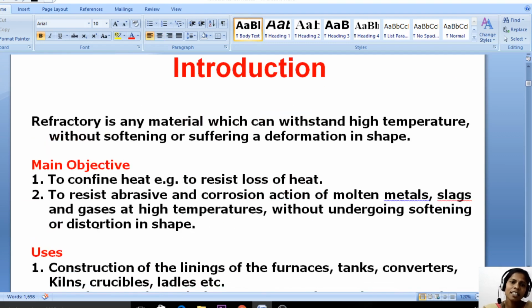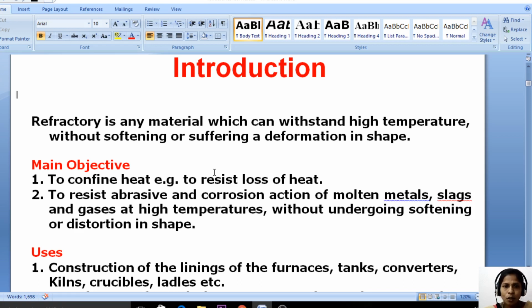So let us see the introduction of the refractory. A refractory is any material which can withstand high temperature without softening or suffering a deformation in shape. Even on overheating, these do not become soft like plastic. We know that plastics melt easily on heating, whereas refractory materials do not, even at higher temperature.